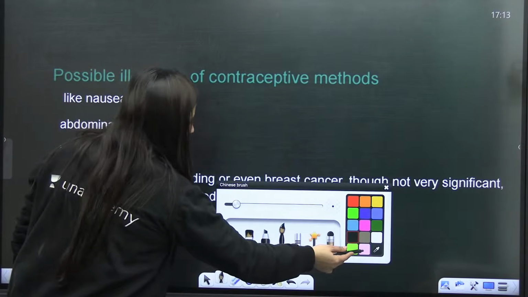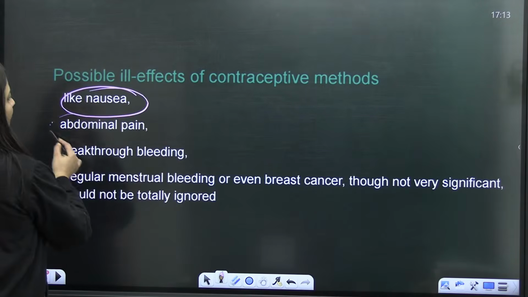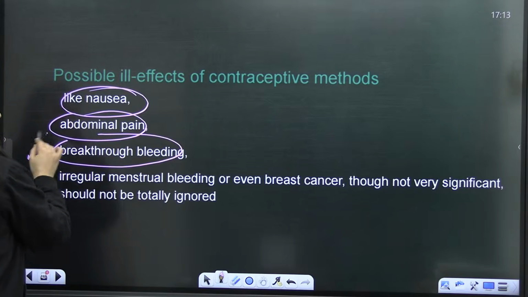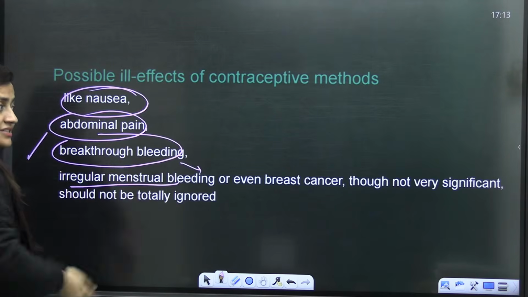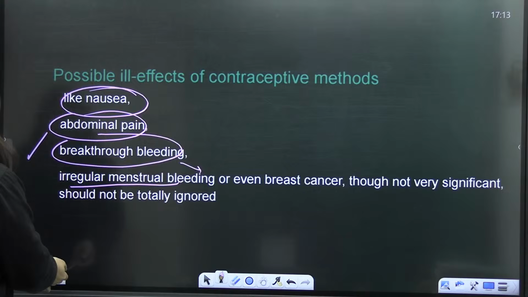Okay, so when it comes to the side effects, you can see nausea, abdominal pain, breakthrough bleeding, irregular menses, breast cancer, all of that can occur.